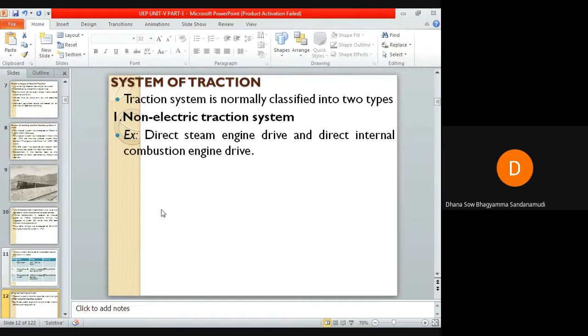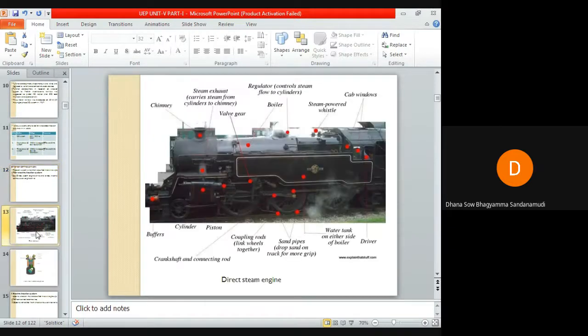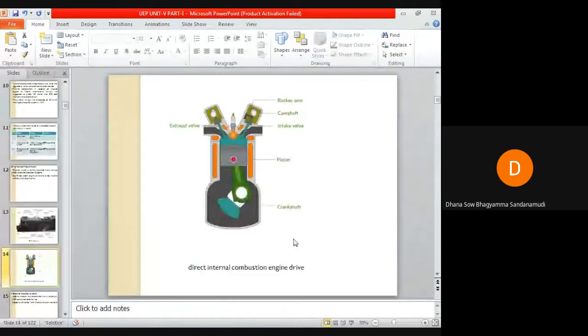Such systems you can call non-electric traction systems, and examples for such systems are direct steam engine drive and direct internal combustion engine drive. So this is an example of direct steam engine drive, and this is an example of direct internal combustion drive.